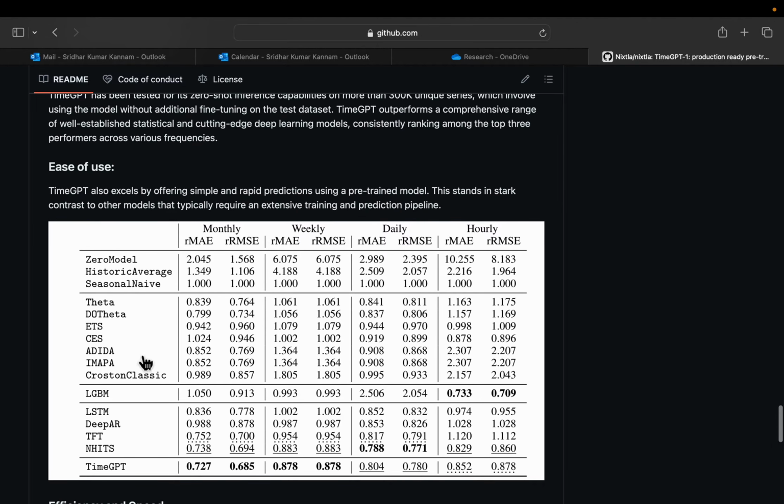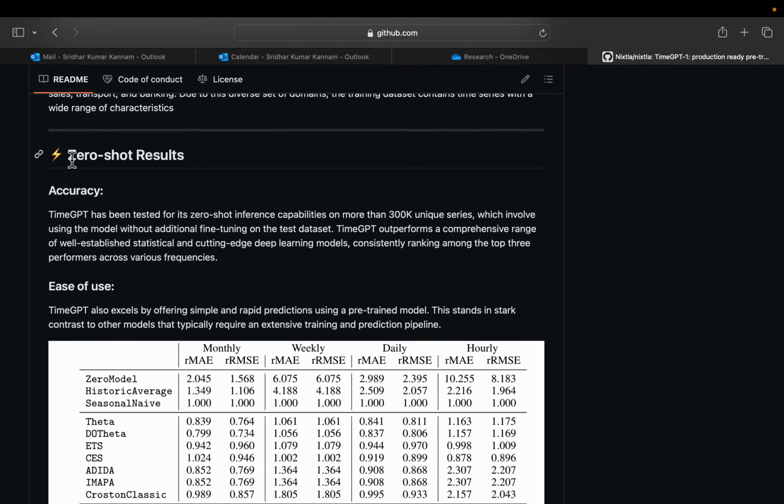All right. So all these results are zero-shot results, meaning we still use the historical data to make the forecasts, but we don't train or fine-tune the model. Similar to the LLM foundation models, where the next word is predicted based on the previous words in an autoregressive way, we make the forecasts without fine-tuning or retraining the model. So that's what zero shot refers to in the time series context.